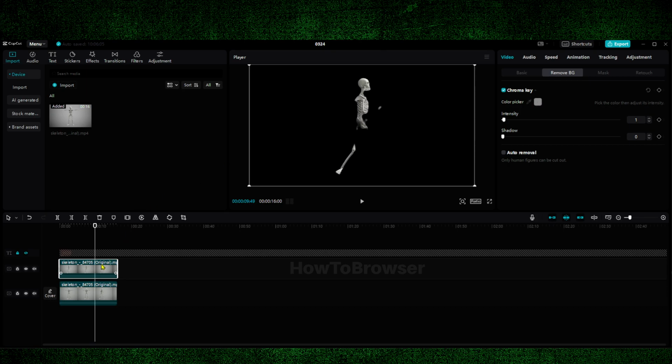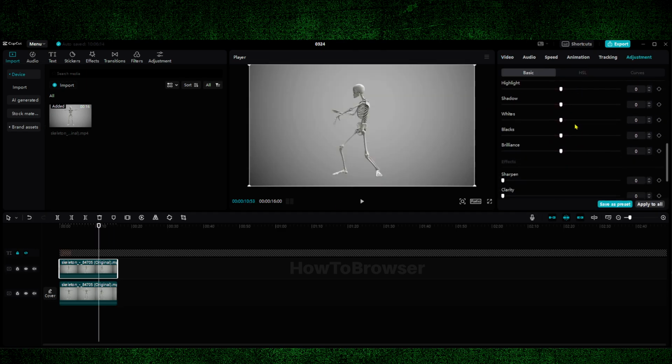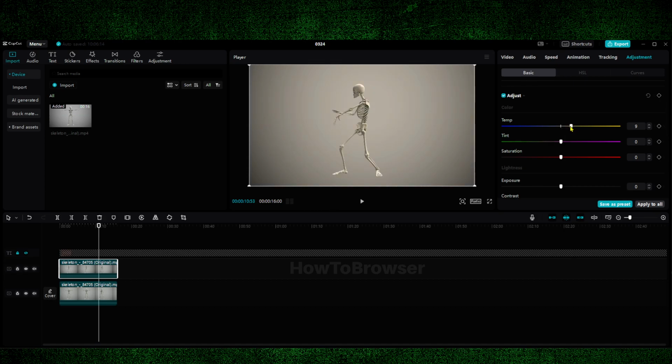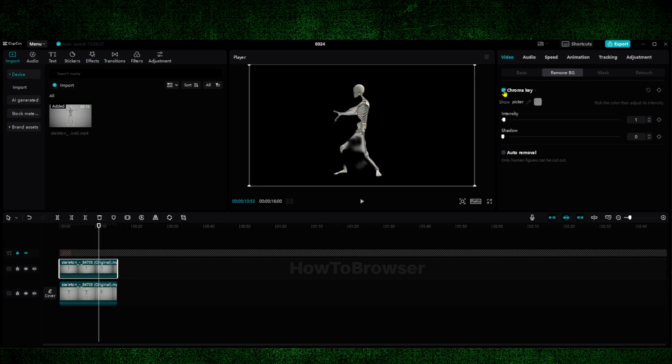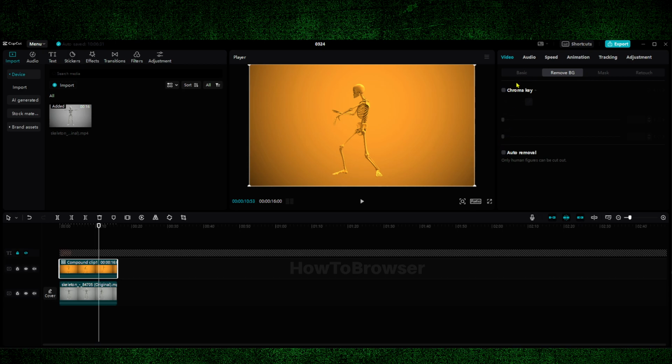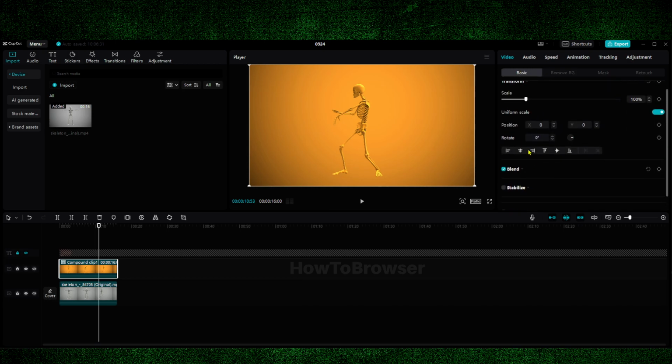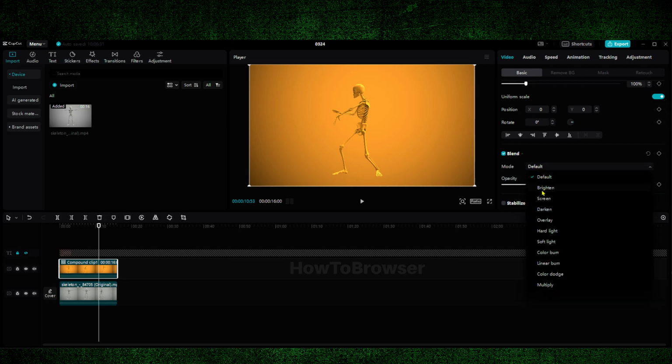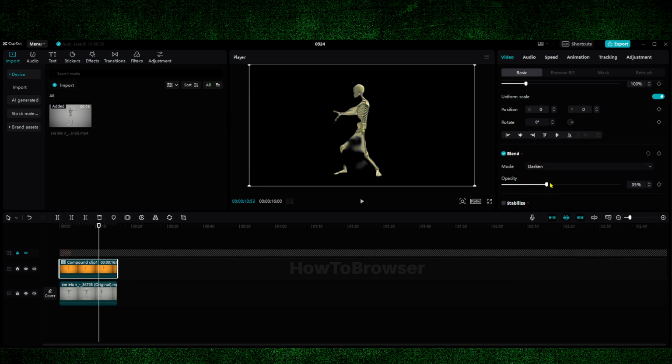So let's say for this one on top, you have this video, you remove this, you go to adjust and you change the color. Something like this, and now you can right click, create a compound, and then from here you can change this to this color if you want to, like this.